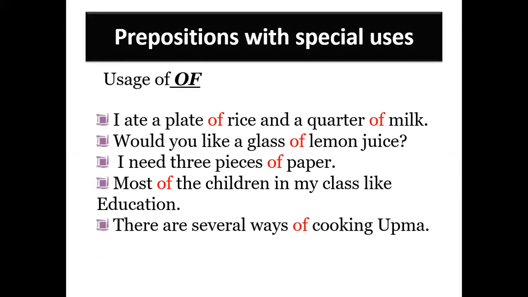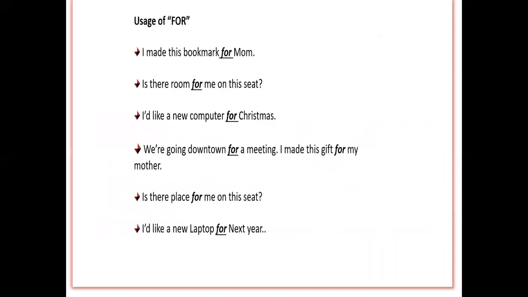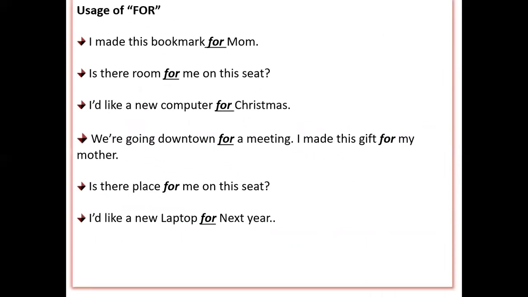Now, prepositions with special uses. How can you use of? I ate a plate of rice and a quarter of milk. There are several ways of cooking upma. So these are some examples where you can use of as a preposition. Now, use of for. We can use for another purpose or some special purpose also. First it's given here, uses of for. I made this bookmark for mom. Is there place for me on this seat? So here there is some purpose of making the bookmark. So we can use for in this way.